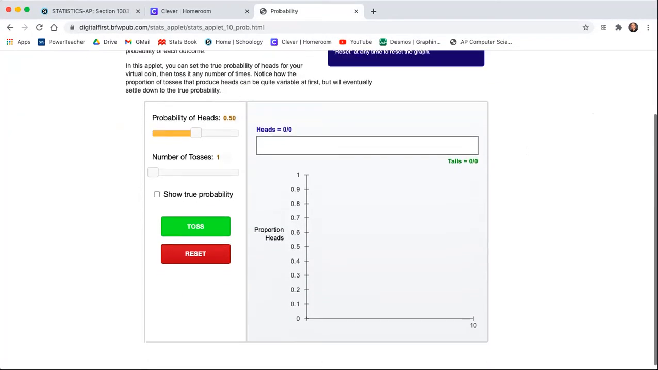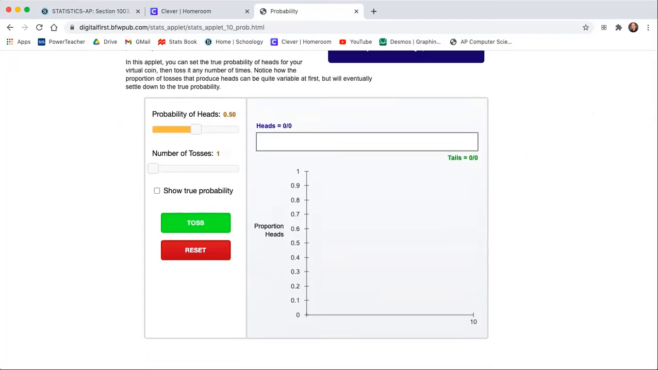All right, hey, so we got this applet. Kind of the same scenario, just we're going to look at the proportion of heads rather than the proportion of tails. So again, we know that the probability that we get heads on a fair coin is 0.5. 50% of the time, heads is going to be face up.